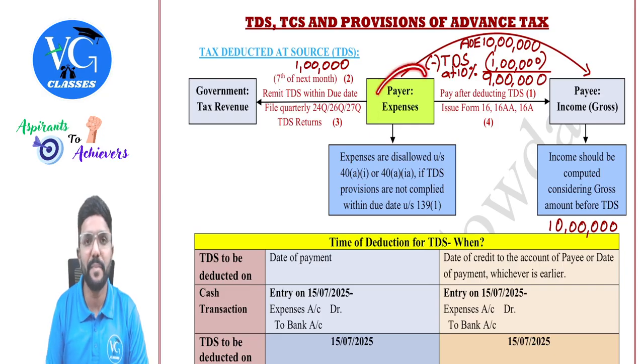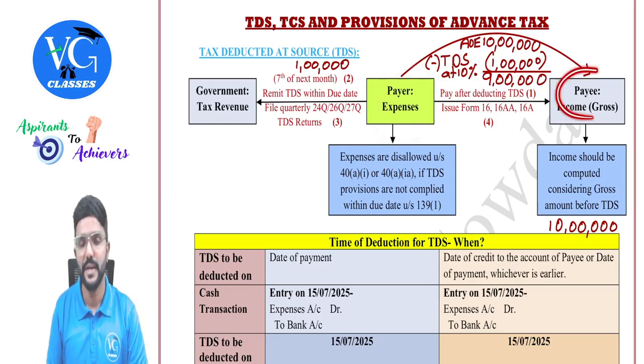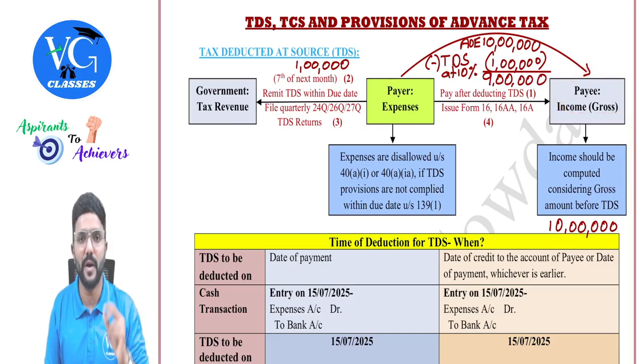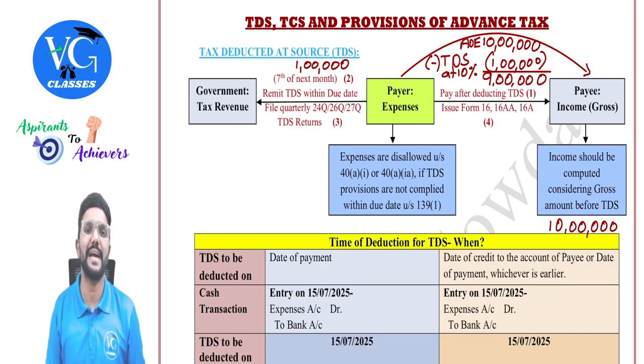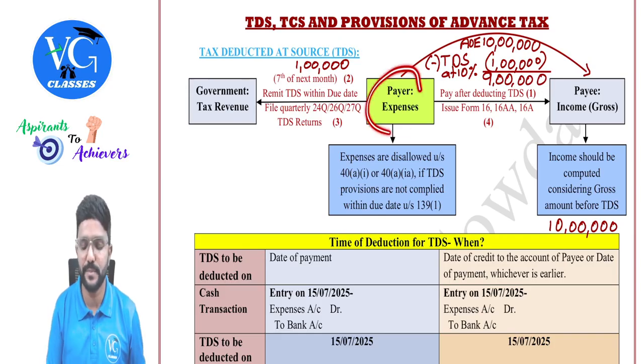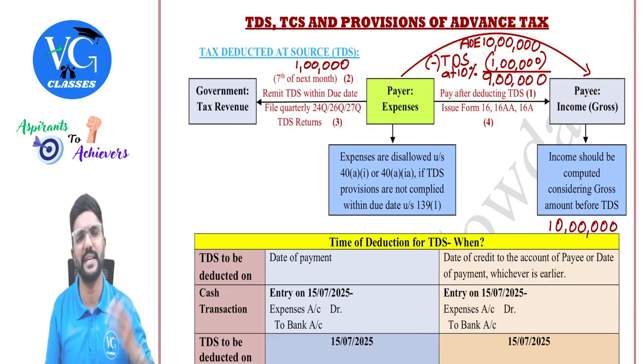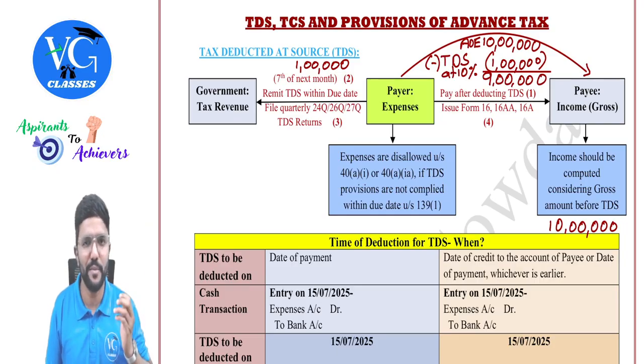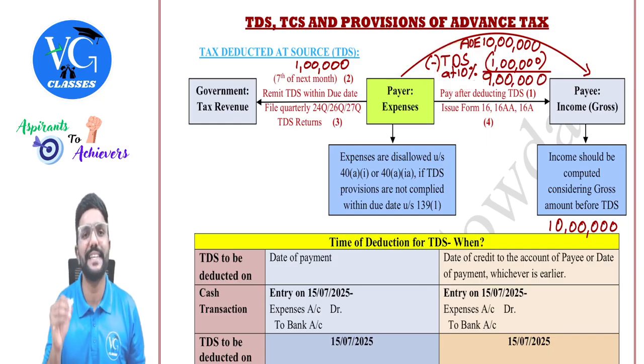Okay. So whenever the payer is paying any expenses to the payee, he has to check whether whatever payments he is making or whatever expenditure he is incurring is liable for TDS. If yes, he has to deduct a part of it as TDS and remit it to the government. So let us assume the payer is paying 10 lakh, amount of expenses is 10 lakh, to the payee, on which TDS is supposed to be deducted at 10% under any section. There are a number of sections, we will cover it after this. Okay. So TDS is supposed to be deducted at 10%.